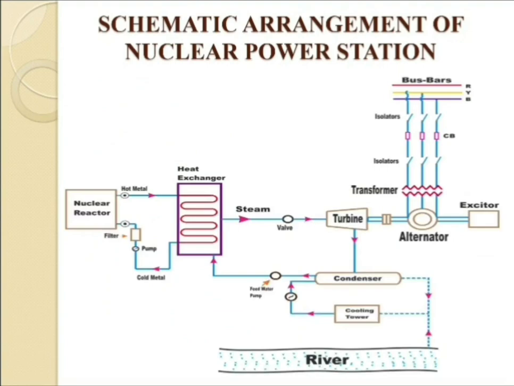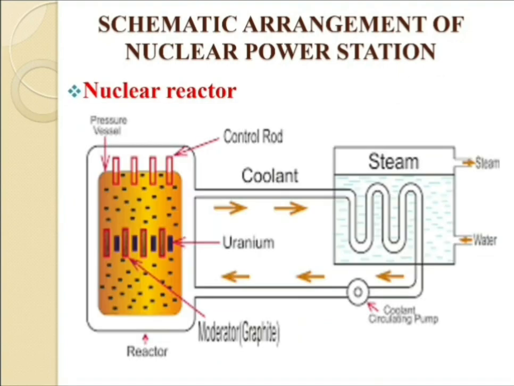The main function of the moderator material: first, one neutron should be bombarded on the uranium material. After collision between the neutron and the uranium material, it can create more neutrons, and those neutrons can again create more neutrons, and after that it creates a chain reaction.